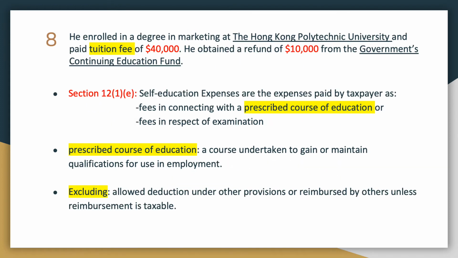Under Section 121E, self-education expenses are the expenses paid by the taxpayer as fees in connection with a prescribed course of education or fees in respect of examination. A prescribed course of education is defined as a course undertaken to gain or maintain qualifications for use in employment, and we exclude the amounts allowed as a deduction under other provisions or reimbursed by others, unless the reimbursement is taxable.